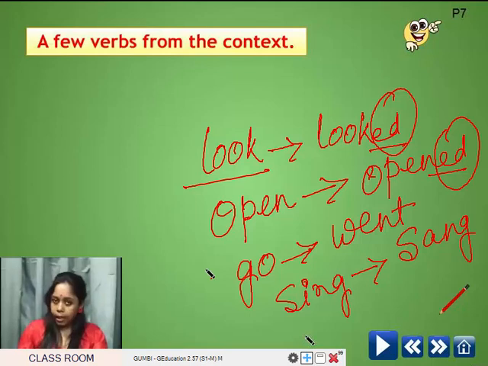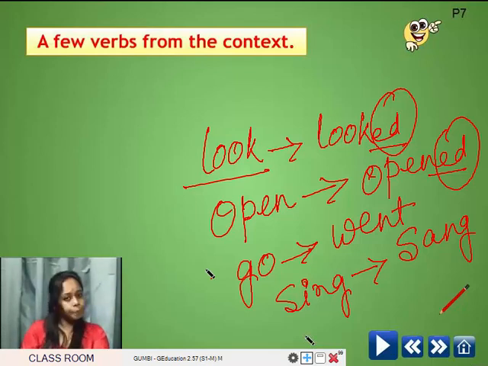But in case of other verbs, there are no fixed rules. Go becomes went, sing becomes sang. We don't need to add ed, it changes in a different way. So these unpredictable action words are called irregular verbs. They are not regular, that's why they are called irregular.